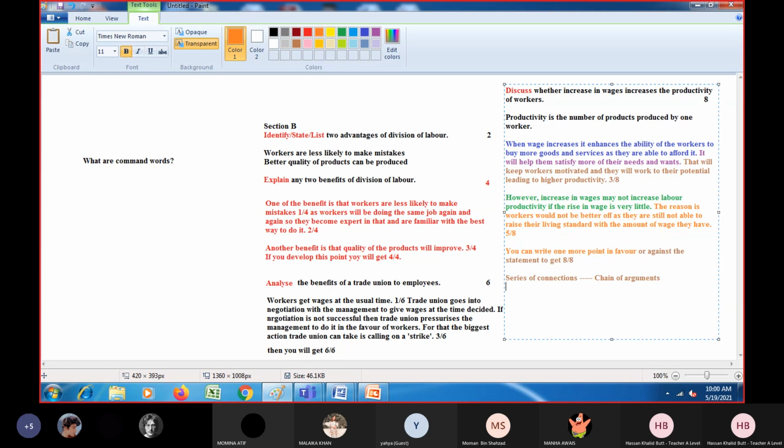Only 5. So let me write it there. If one side is discussed, the maximum marks that can be gained are 5 out of 8.